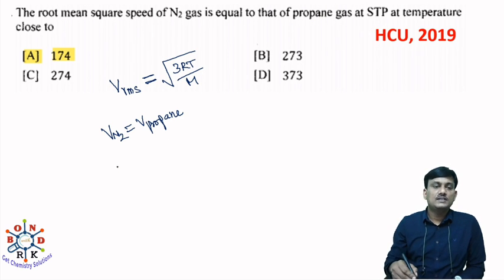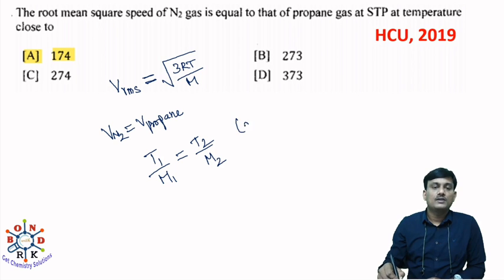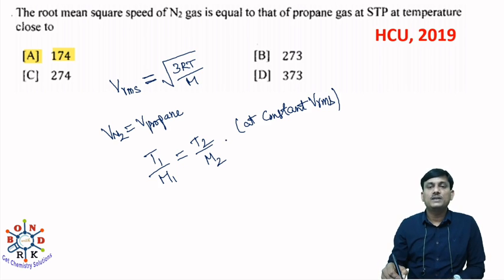Here, if you take the relation between temperature and molecular weight, T1 by M1 is equal to T2 by M2 at constant Vrms. Here Vrms is constant, so T1 by M1 is equal to T2 by M2.